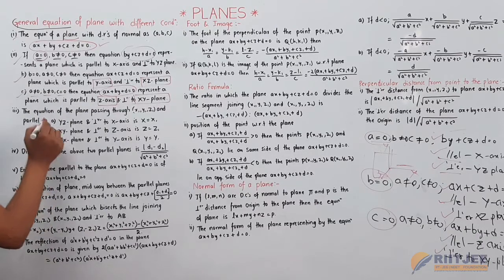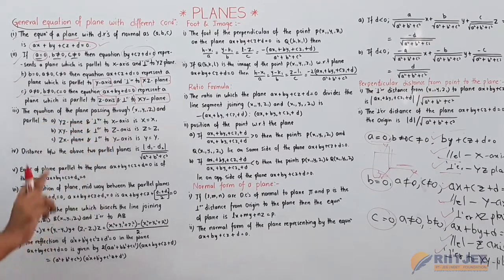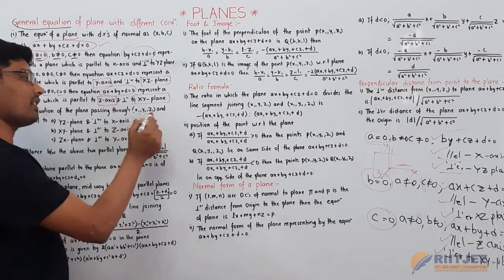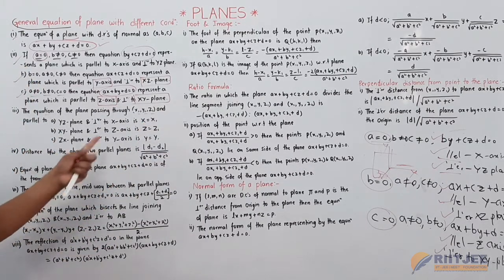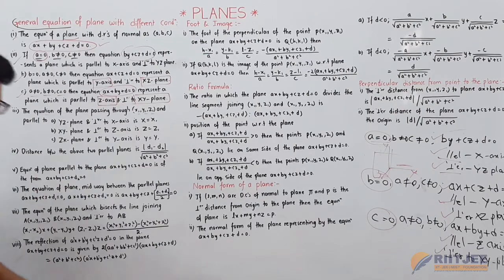Now the equation of a plane passing through the point x1, y1, z1 and parallel to the yz plane and perpendicular to the x axis. What will happen here?